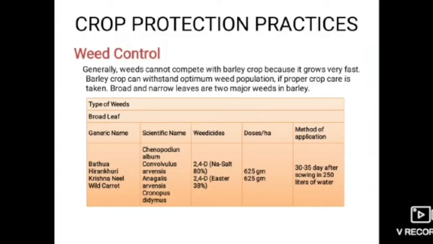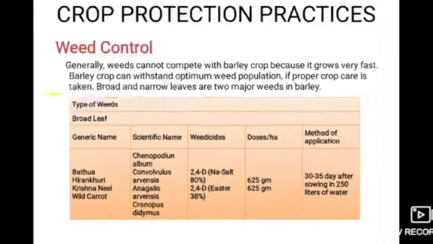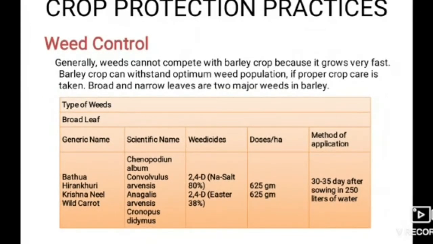And next, moving to crop protection practices. If we see about weed control, generally weeds cannot compete with barley crop because it grows very fast. Barley crop can withstand optimum weed population if proper crop care is taken. Broad and narrow leaf weeds can also be controlled with different herbicides.